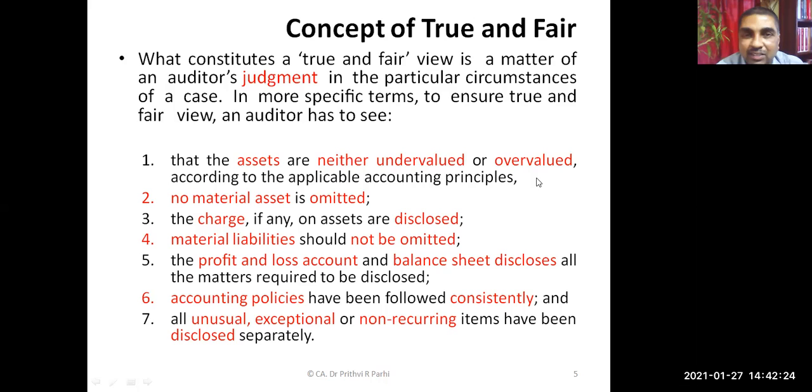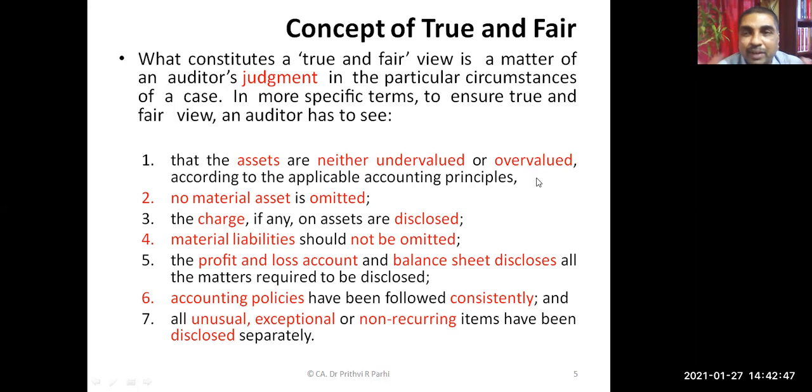He also has to check that the accounting policies are followed consistently. If there is a variation in accounting policy, the auditor needs to see the reason for that. And any unusual, exceptional, or non-recurring items need to be disclosed separately.